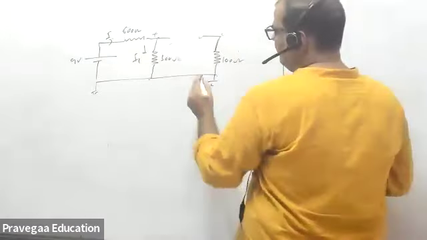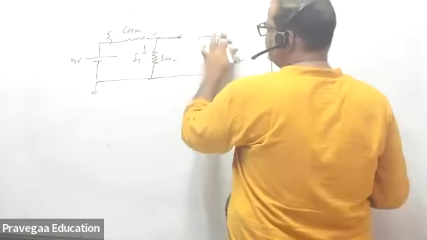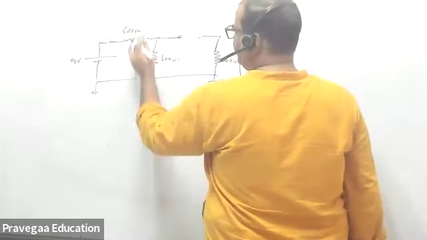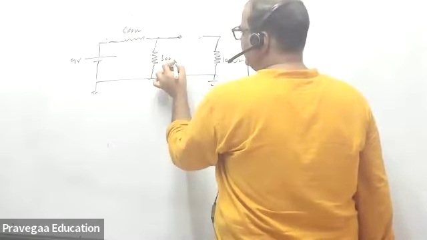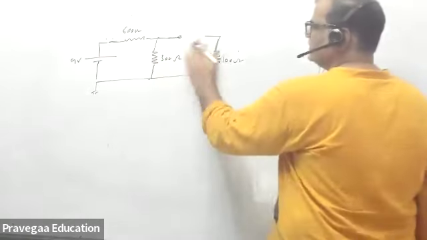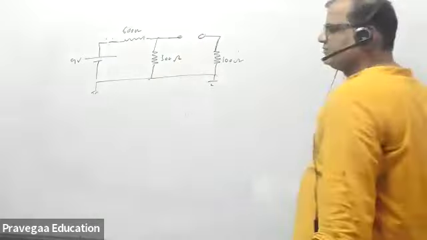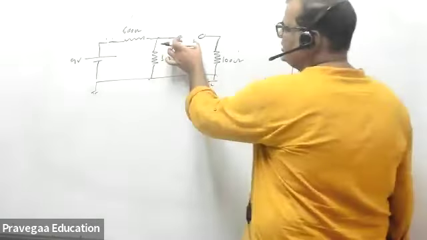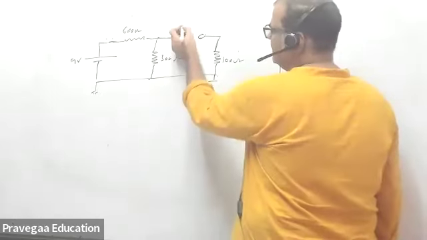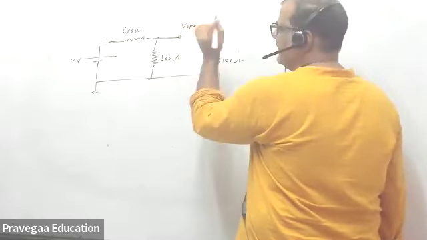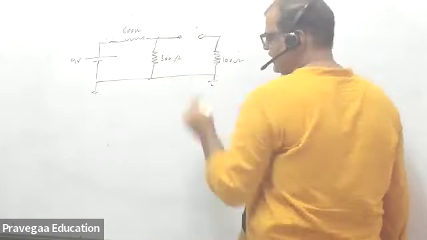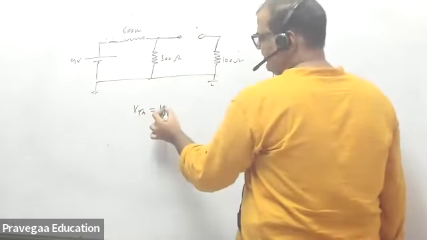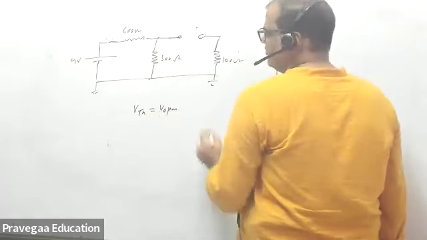First of all, I don't know whether my diode is forward bias or reverse bias. So what I will do is always make the Thevenin equivalent circuit. I'll make it open here. Now I will find the voltage here, V Thevenin, V open, and R Thevenin, across this open circuit. So what is V Thevenin? Tell me. V Thevenin equals V open. How much is there?